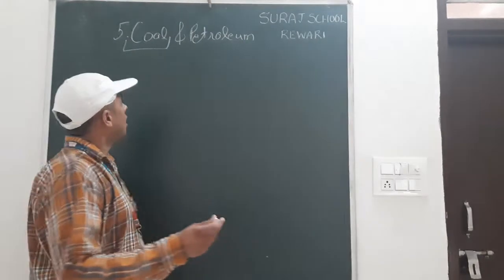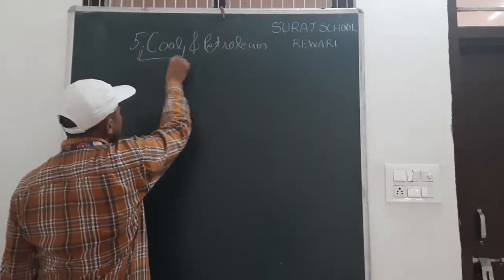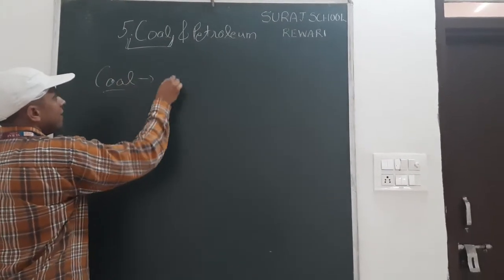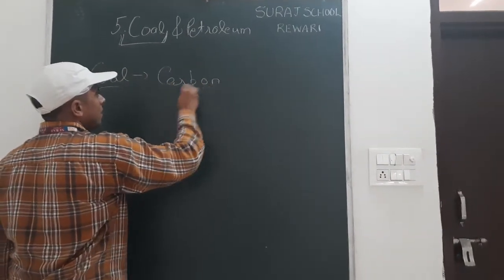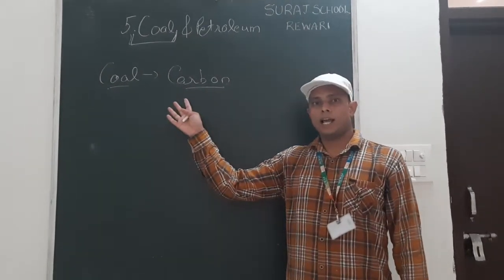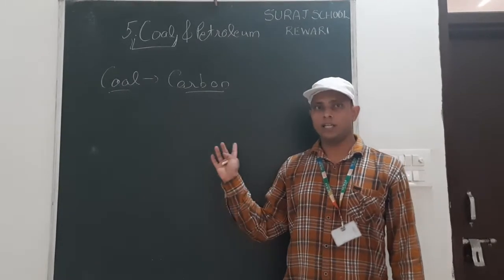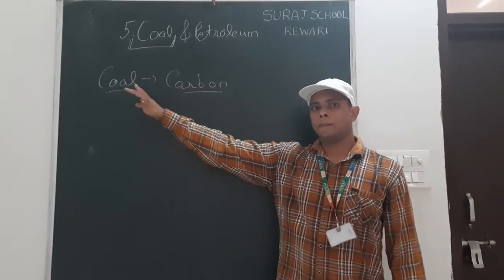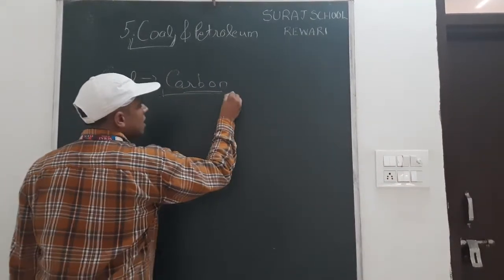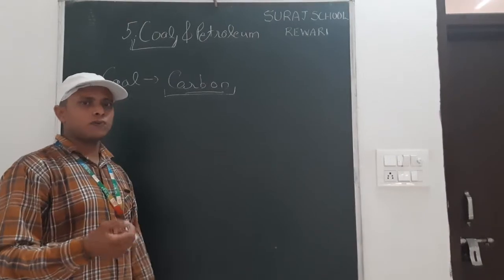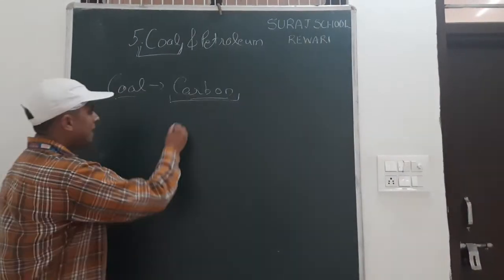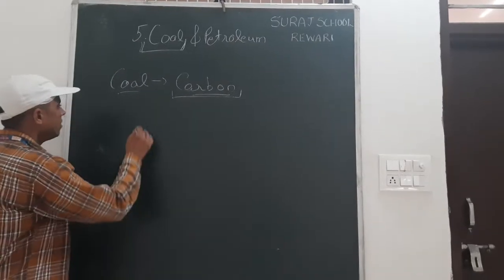Today we are learning about the topic coal and petroleum. Our topic is coal. What is coal? Coal mainly contains carbon. And we use coal to get energy, that is in the form of heat. So we get heat from burning of coal. Coal also contains a small amount of some other elements like sulfur, hydrogen, etc. But it mainly contains carbon.